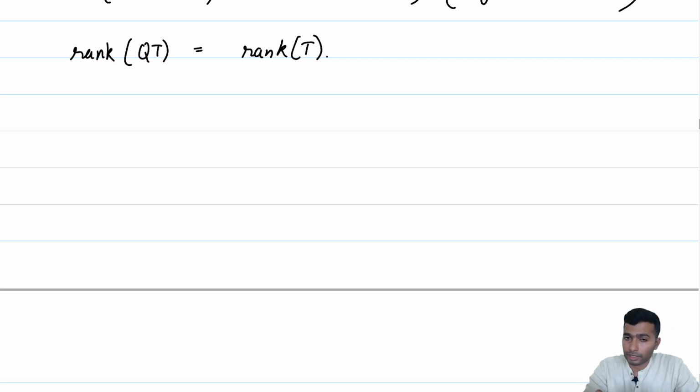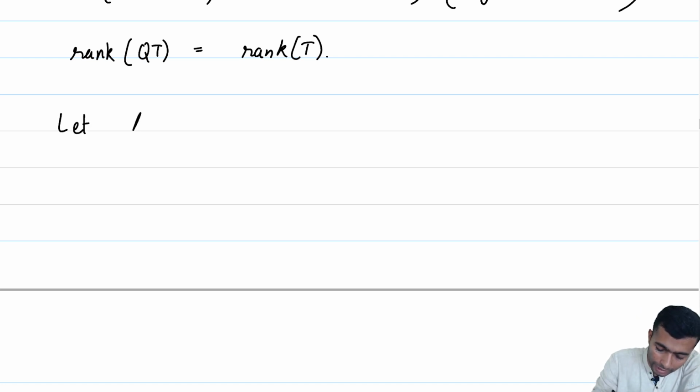The rank of a matrix, as was noted earlier, is something which is well studied and well understood. So, we will reduce many times the problem of rank of a linear transformation to the rank of a matrix and work with the matrices. So, let us now focus on matrices and the rank of a matrix. Okay, so let A be an M cross N matrix.